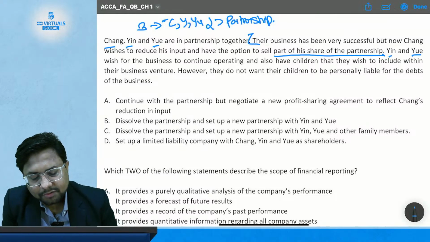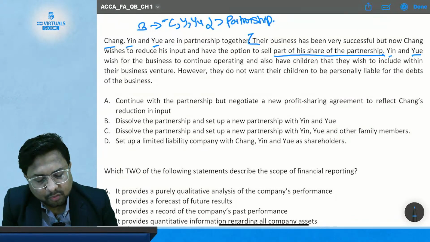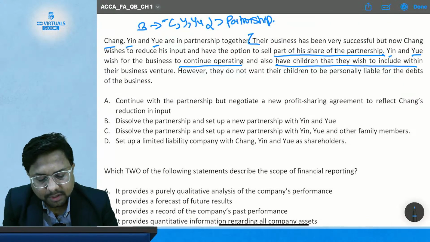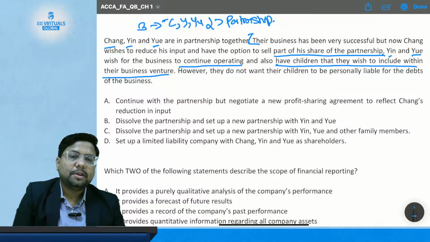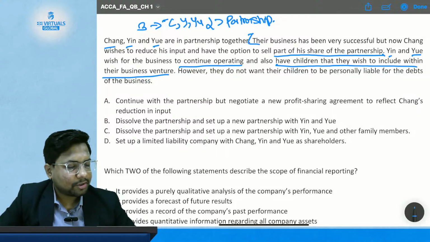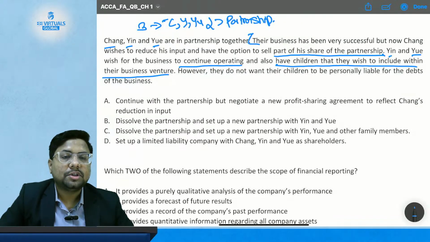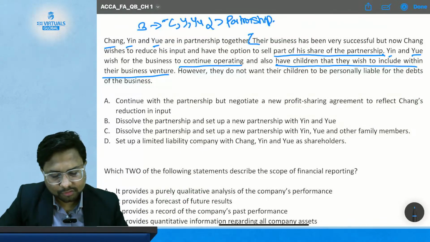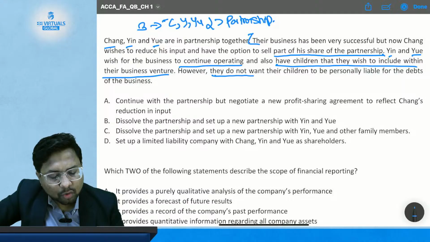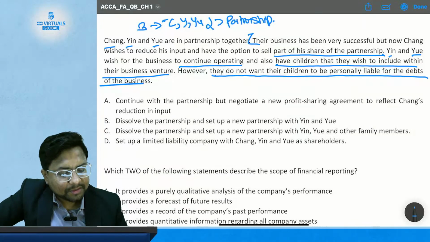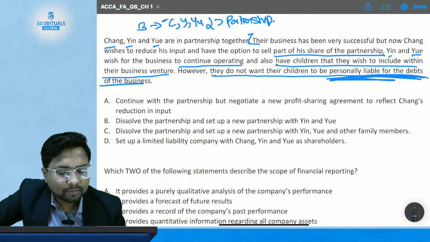Yin and Yui wish for the business to continue operating and also have children that they wish to include within their business venture. So the remaining partners, Yin and Yui, want to continue this business, and they also have children and want their children to come into the business and work also. However, they do not want their children to be personally liable for the debts of the company.